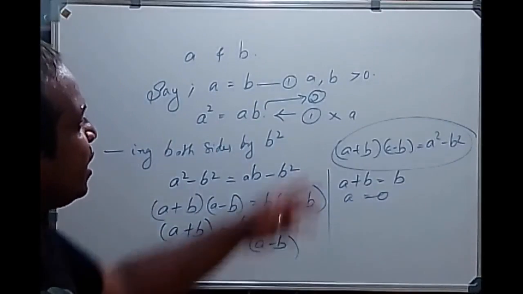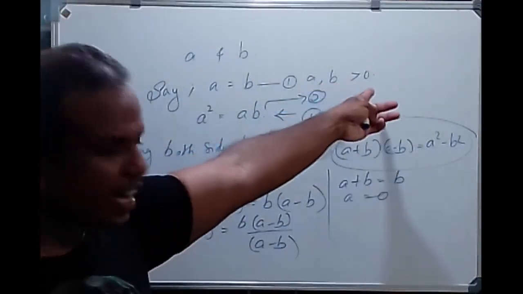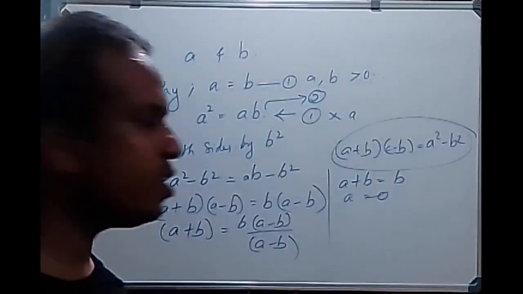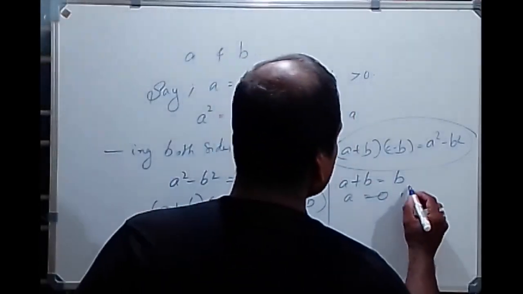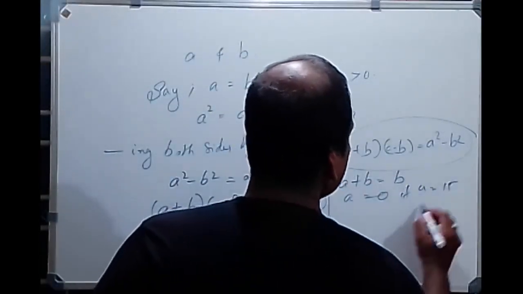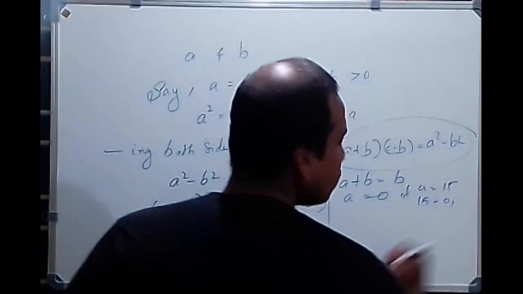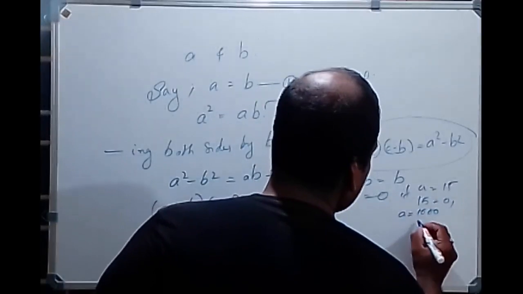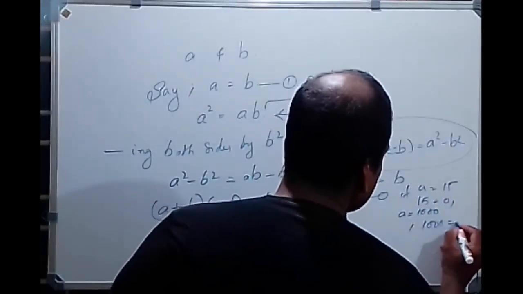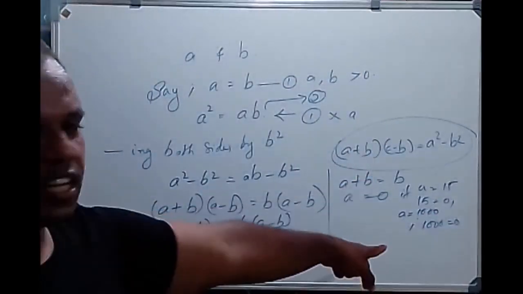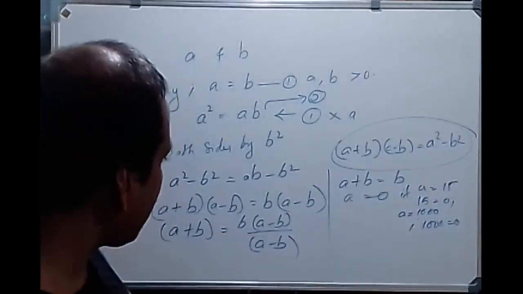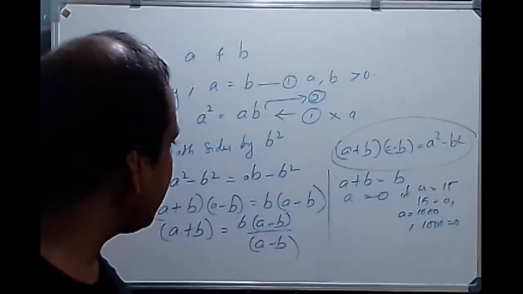That is why when we check any positive numbers a and b greater than 0, the value is equal to 0. How does this error happen? If we take a equal to 15, then 15 is equal to 0. If a is equal to 1000, then 1000 is equal to 0. Any number we are getting as 0. How did this error happen? The error is here.